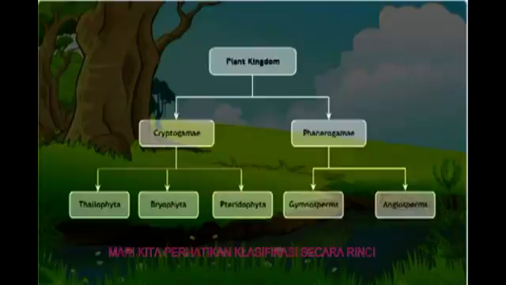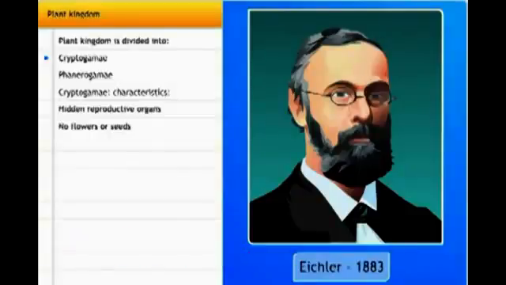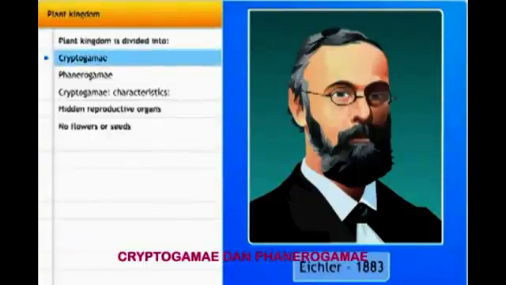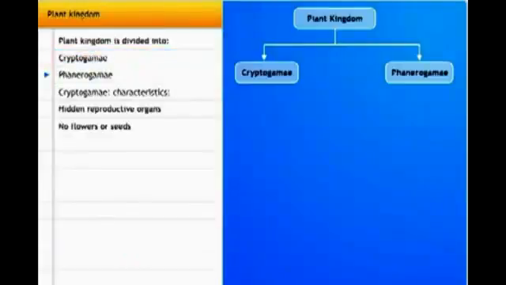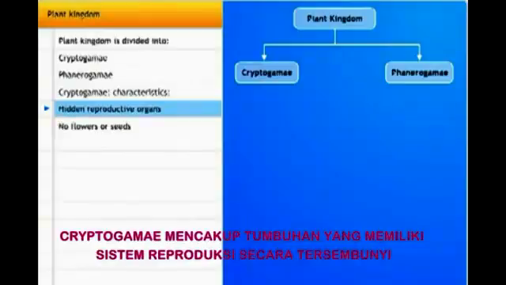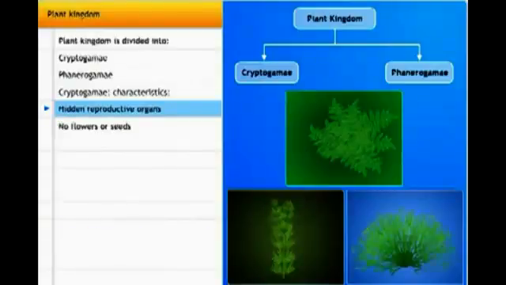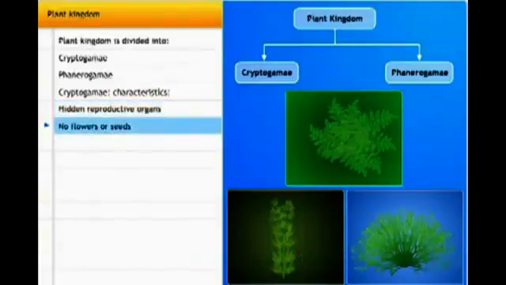Now, let's look at this classification in detail. In 1883, Eichler classified the plant kingdom into two sub-kingdoms, Cryptogamy and Phanerogamy. The sub-kingdom Cryptogamy includes plants with hidden reproductive organs. These plants do not bear flowers or seeds.